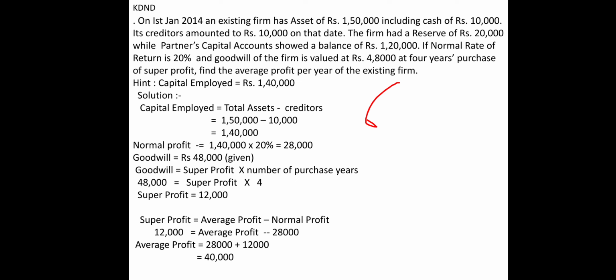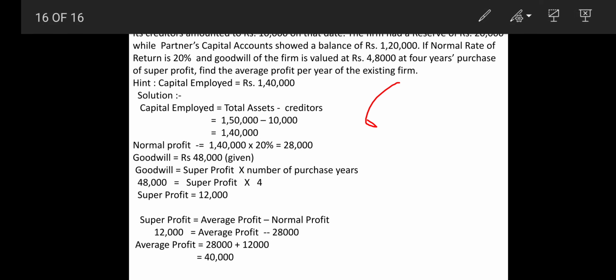You finally get normal profit. Normal profit will be 1,40,000 multiplied by 20%. That will give you 28,000, right? And goodwill is already given. Now goodwill is equal to super profit multiplied by number of purchase years. That is our formula. So goodwill is equal to 48,000, super profit as it is, multiplied by 4. So what we will do, super profit is equal to 48,000 divided by 4. So that will give you 12,000.